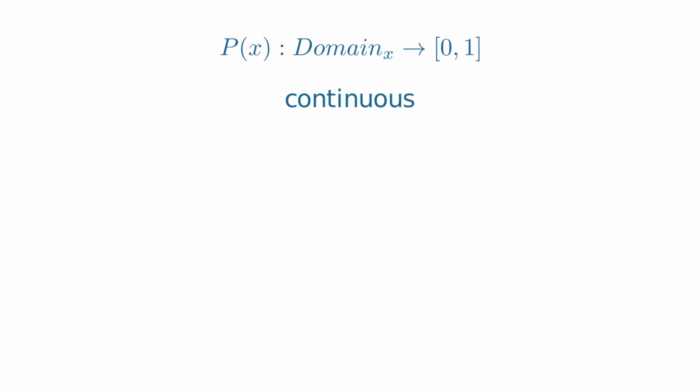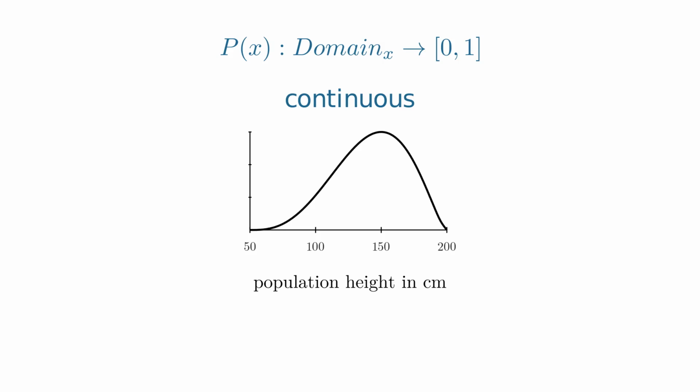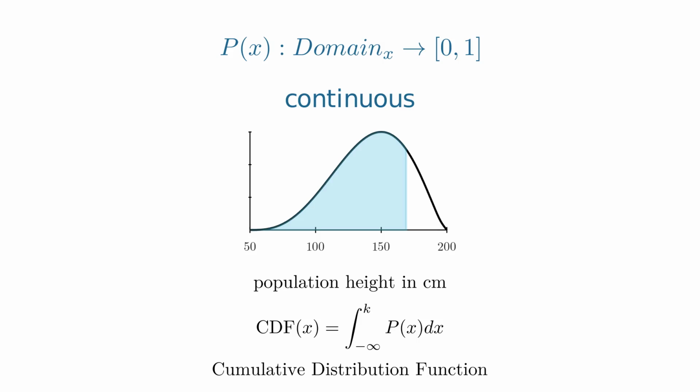For a continuous distribution, we could even ask ourselves what is the probability of having a value less than or equal to a certain number. For instance, we could be asking ourselves what is the probability that the time between messages is less than 1 minute, or we can ask what is the probability that the height of a person is less than 169 centimeters, and so on. This function that assigns a probability to an interval between minus infinity and the maximum value that we want is called the CDF, Cumulative Distribution Function. And it is a function that in the continuous case mostly is going to be very useful, as we will see later in the notebooks.